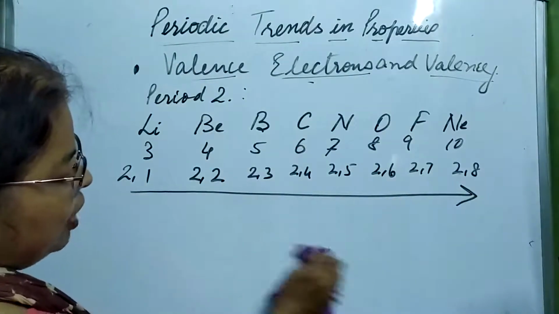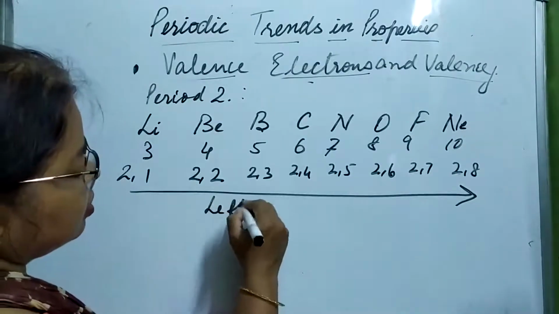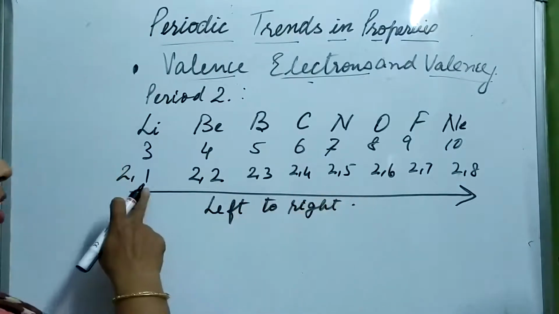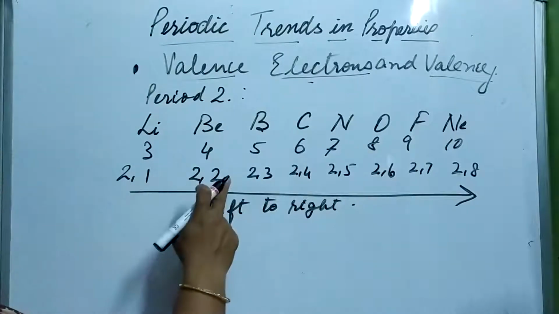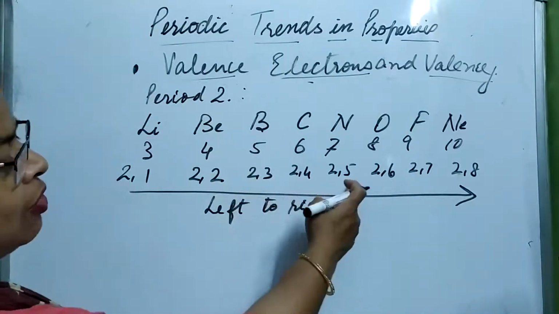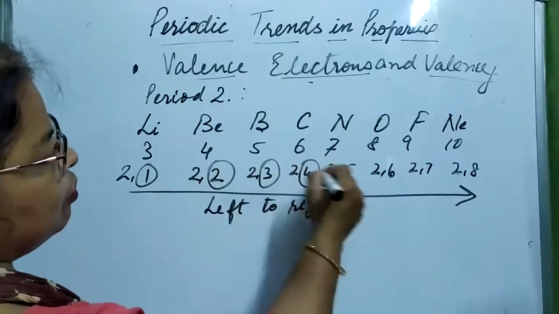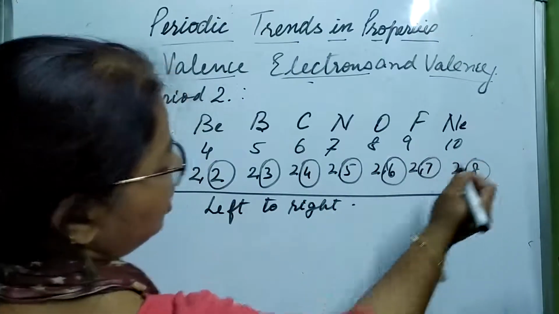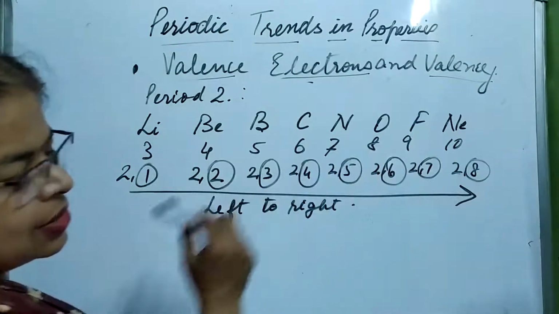When we move from left to right, the number of electrons is increasing: 1, 2, 3, 4, 5, 6, 7, 8. The number of electrons is increasing one by one.